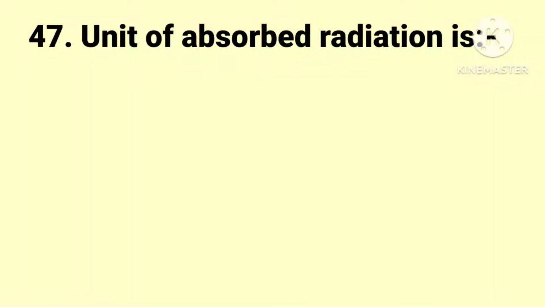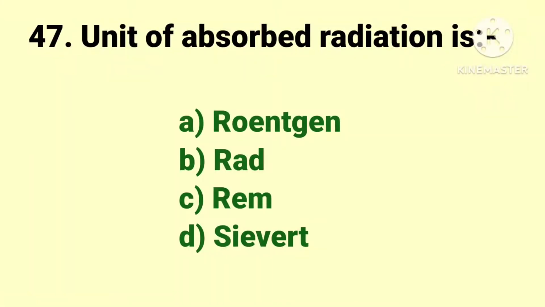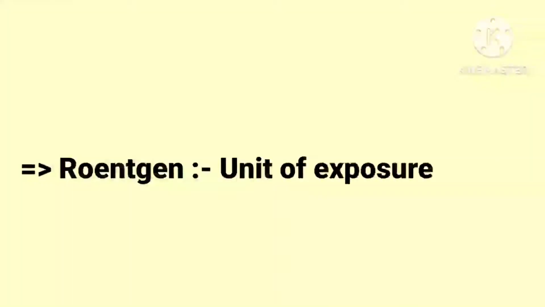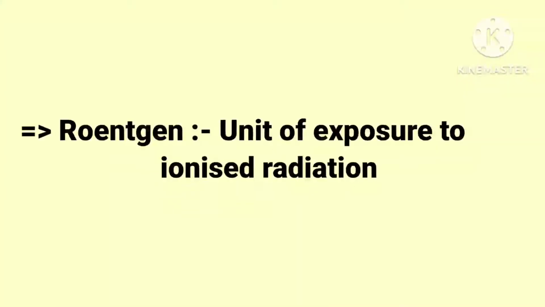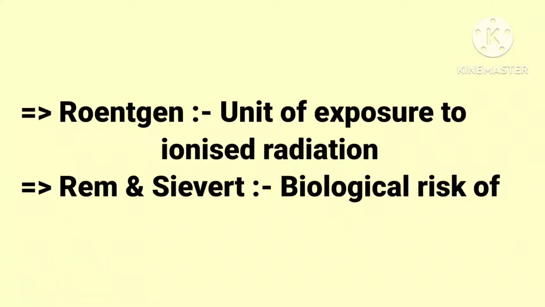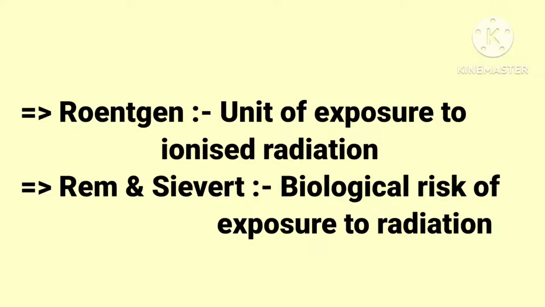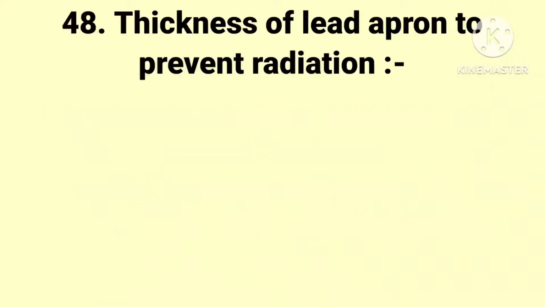The next question. Unit of absorbed radiation is. The options are Rontgen, rad, rum, and sievert. And the answer is rad. Remaining options നോക്കാം. Rontgen means unit of exposure to ionized radiation. Rum and sievert is biological risk of exposure to radiation.